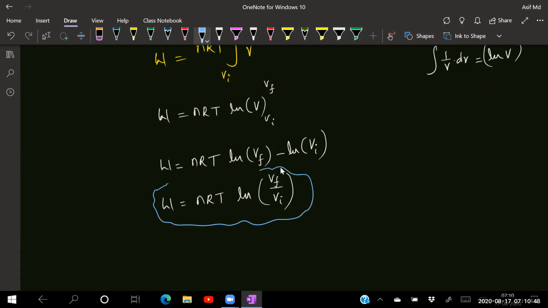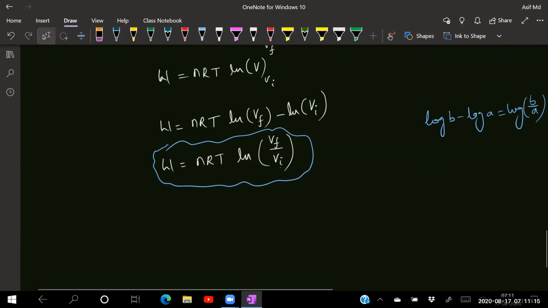Sir, but why log formula? Log of b minus log of a is equal to log of b by a. So that is the reason we are getting W is equal to nRT ln of V final by V initial.